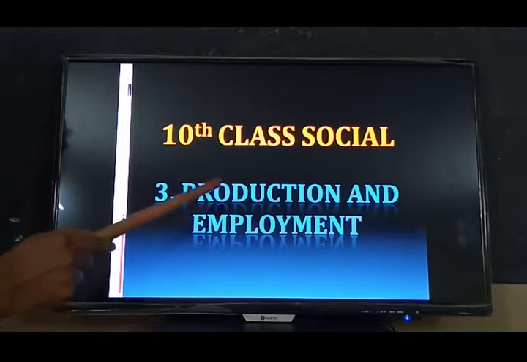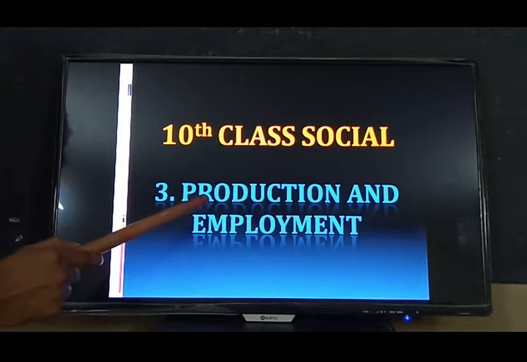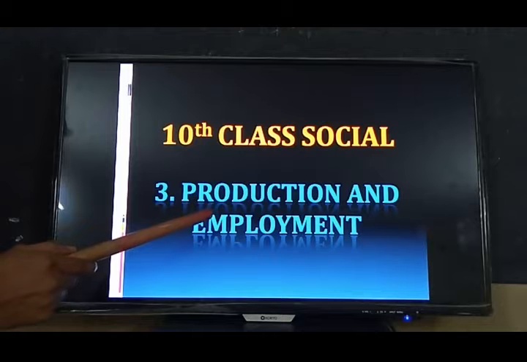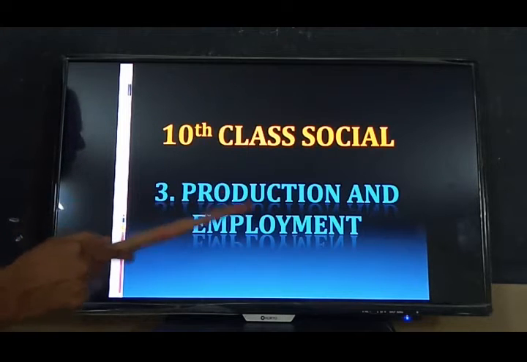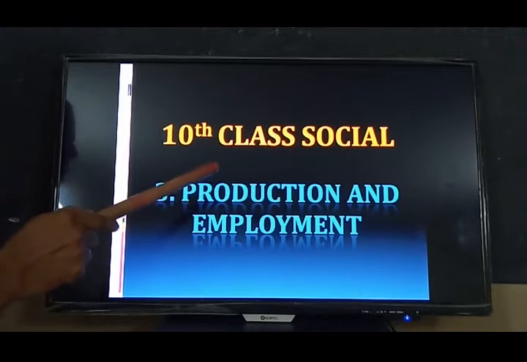Production procedure we can see in factories and companies. The workers produce goods with the help of machines. These machines run on electricity. Before production in factories and companies, goods were man-made.